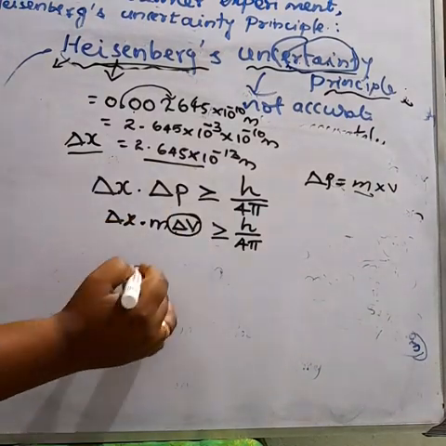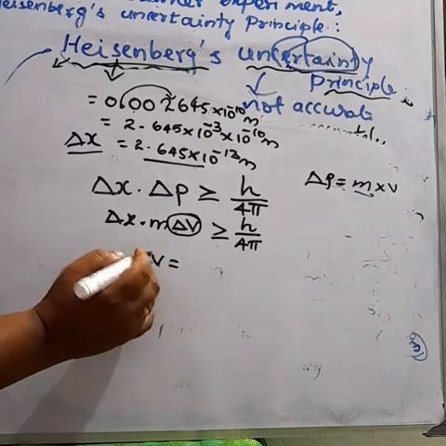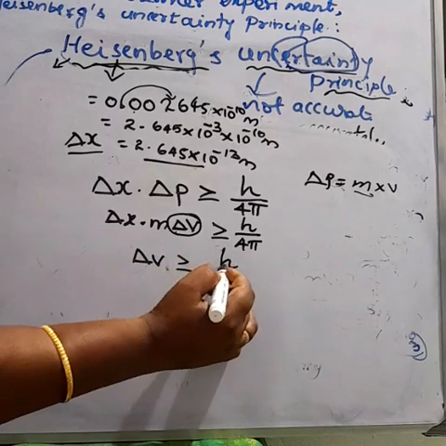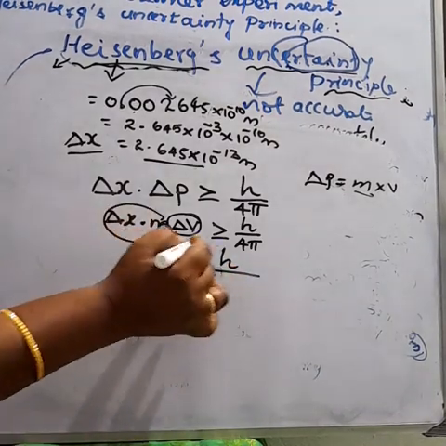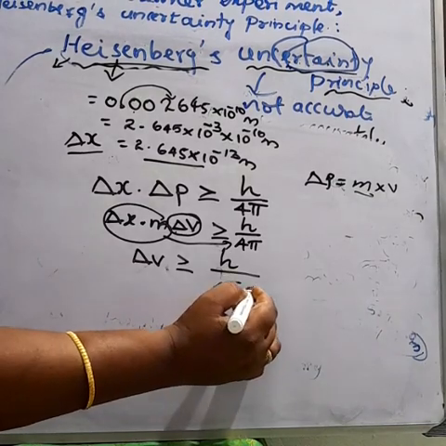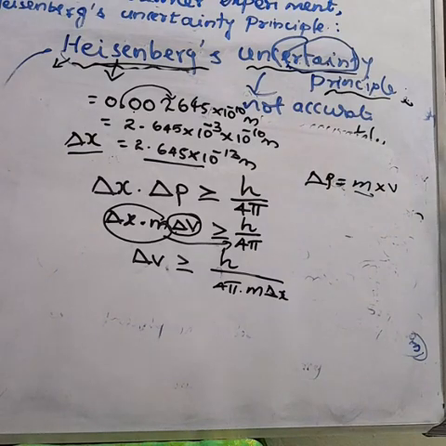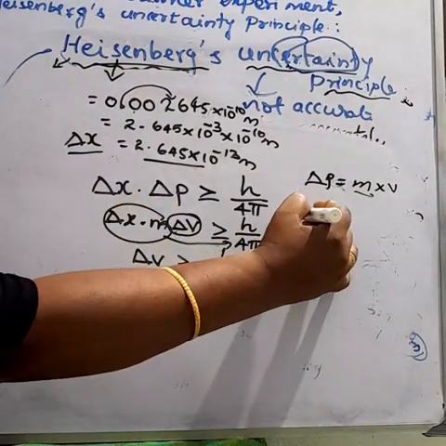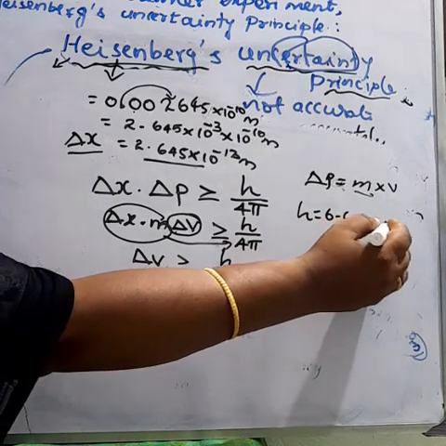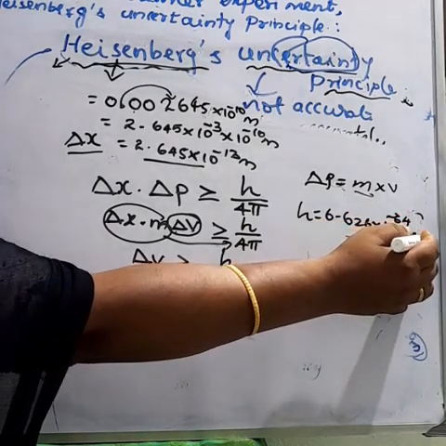So delta v is greater than or equal to h by 4 pi m into delta x, with m going to the denominator. We know all the values. h is the Planck constant. What is the value of h? 6.626 into 10 power minus 34 kilogram meter square per second.